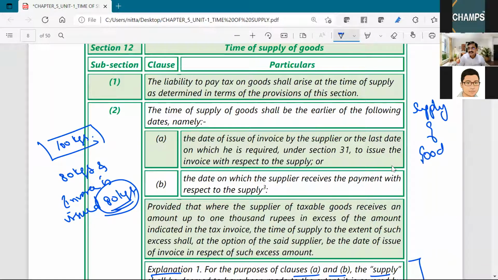Now here (a) and (b), two points are there. (b) is date on which supplier receives the payment. What they are saying: don't take into consideration this point.